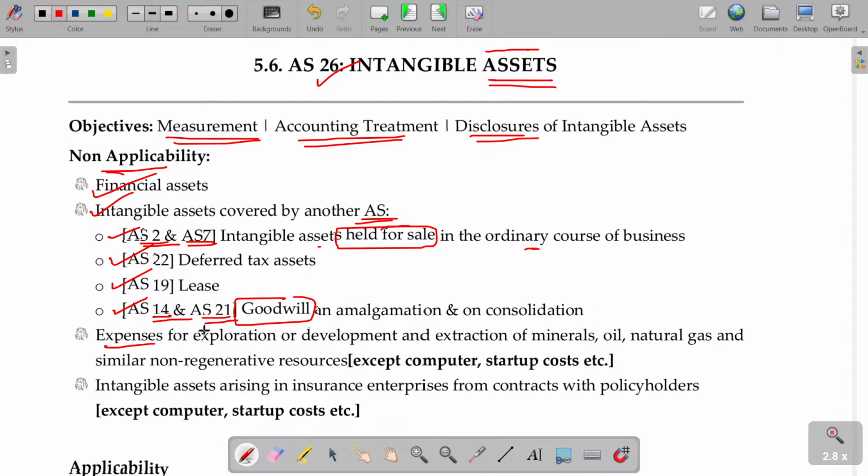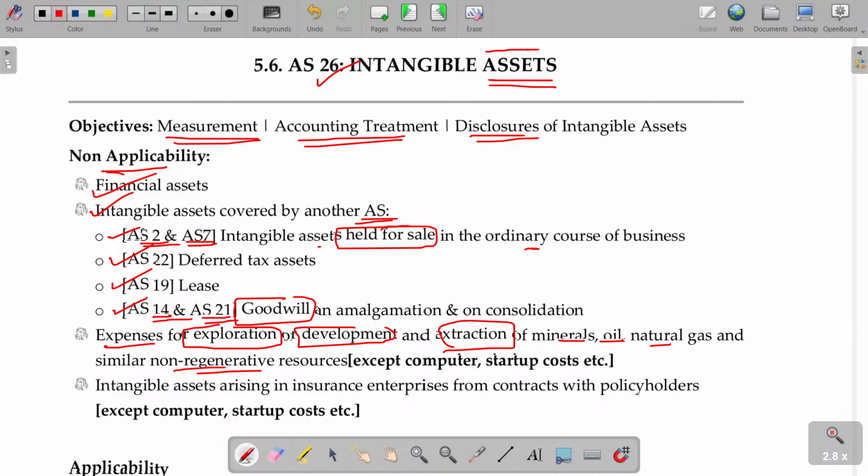In case of expenses for exploration, development and extraction of minerals, oil, natural gas and similar non-regenerative resources, AS 26 is also not applicable. You pay the royalty, and you spend the money for finding whether the natural resources are available or not. Once you spend, you don't have any tangible assets. You only find that there is some asset, that's all.